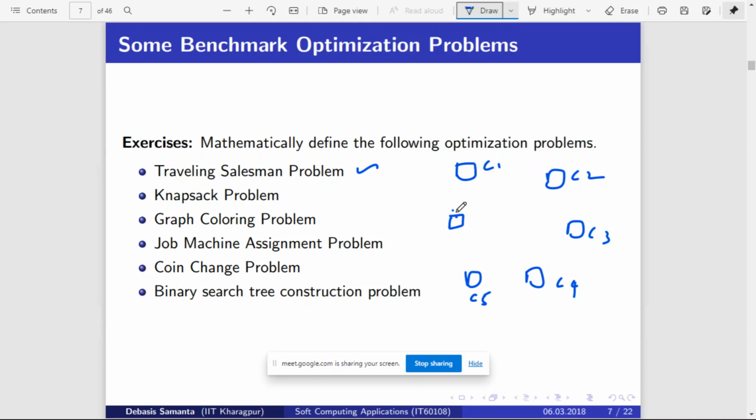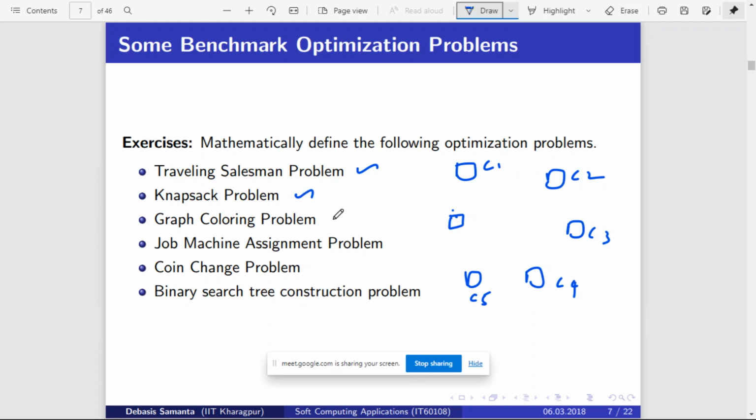Now the question is, he has to find a path to visit all the cities in the minimal path. So this is an optimization problem. And here what is our objective? Is it a minimization problem or a maximization problem? Minimization problem. Distance should be as less as possible, right?